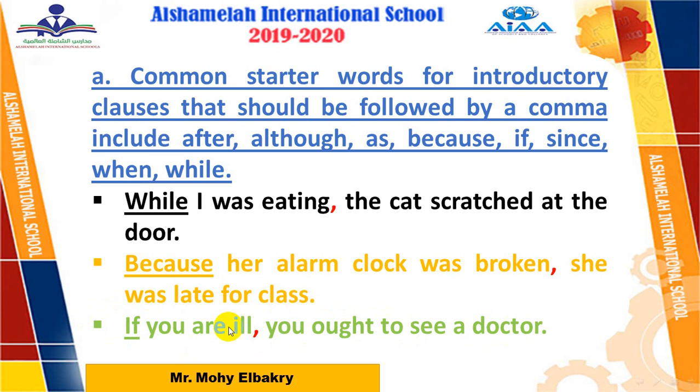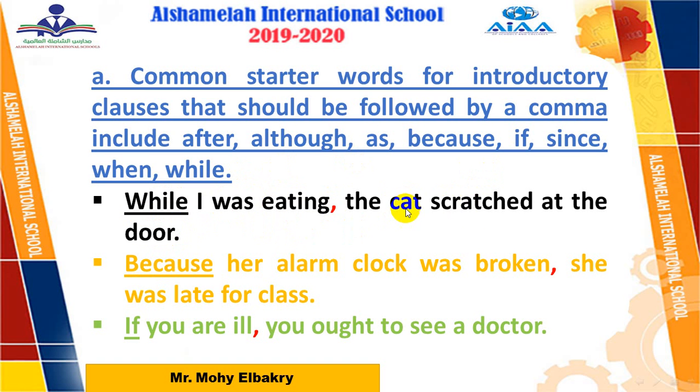Okay, understood? So if we have 2 clauses, and one of them starts with a conjunction like while, because, and so on, after the first clause add a comma. But what if this clause comes at the end?